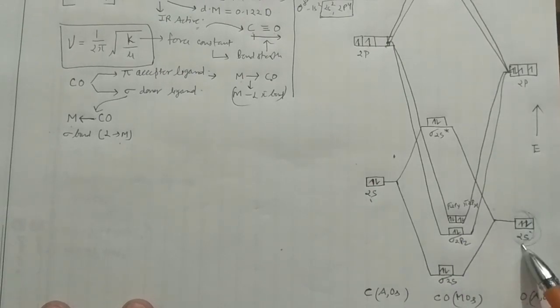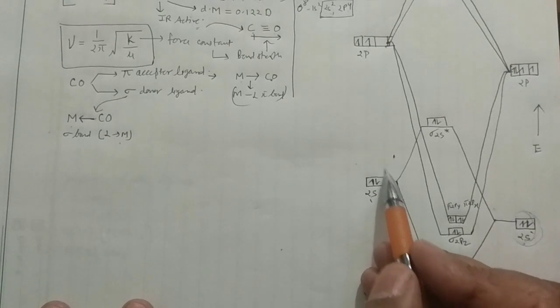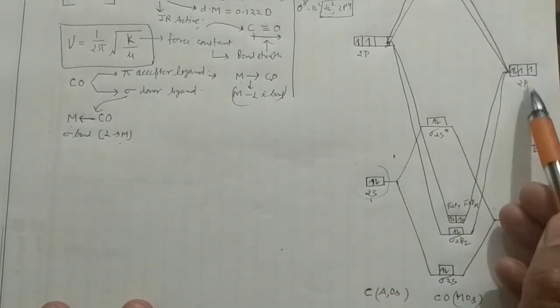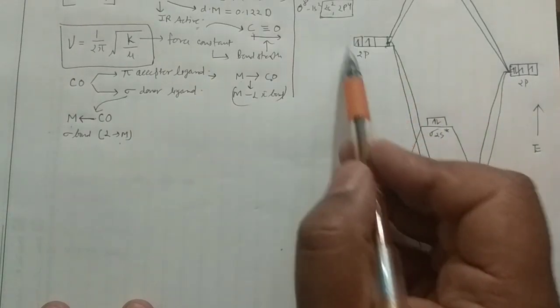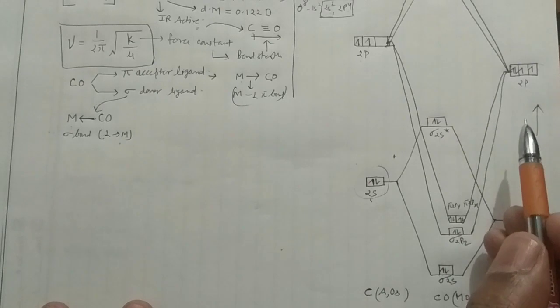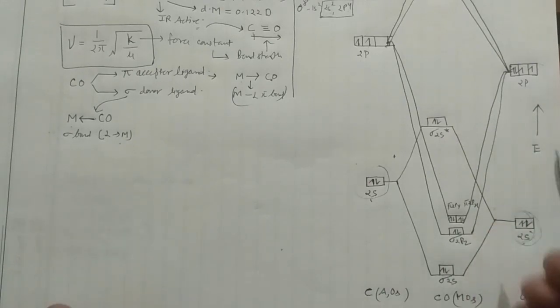This 2s orbital of oxygen is having lower energy than your carbon 2s orbital. Similarly, oxygen 2p orbital is also having lower energy than the carbon 2p orbital. And why does this happen? When you move across the period, the effective nuclear charge actually increases, and these atomic orbitals come closer and their energy decreases. That's why they have the decreased energy.